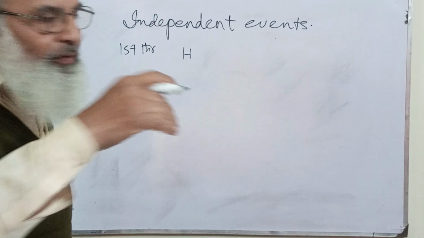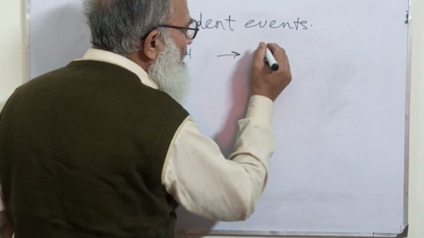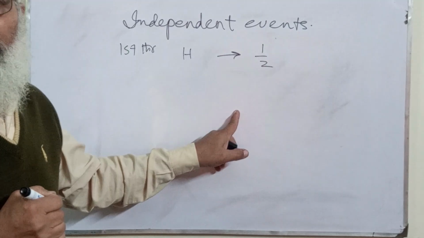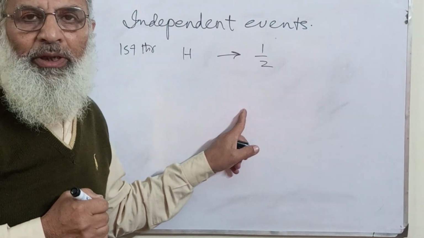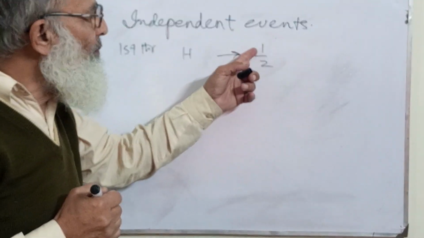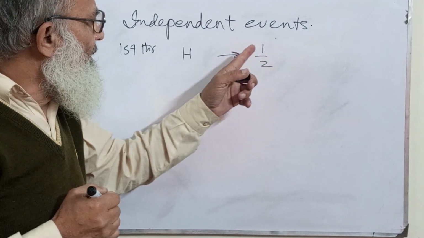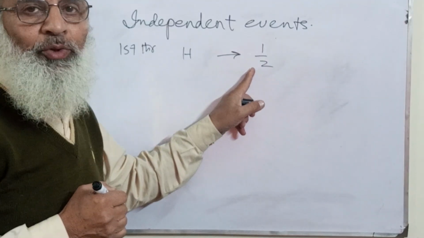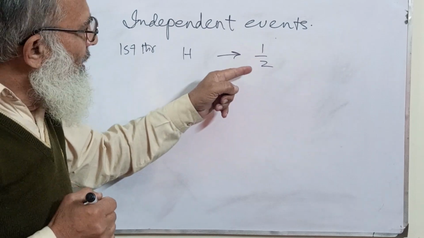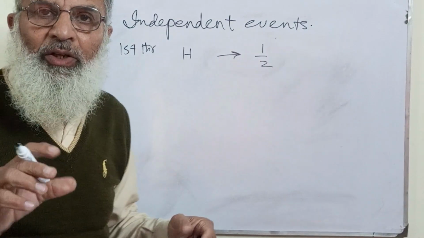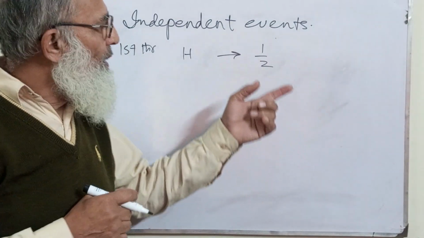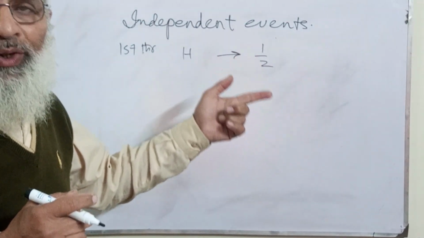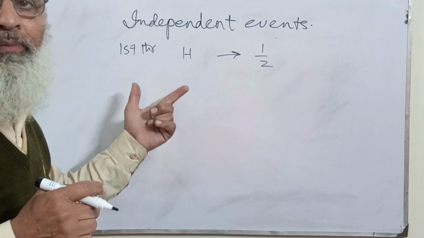And the probability of head, you know what it is? It is 1 by 2, because there are two possible outcomes in total. The favorable outcome is 1, upon the total of 2, since the two faces of the coin are 2. So 1 by 2 is the probability that head will appear.